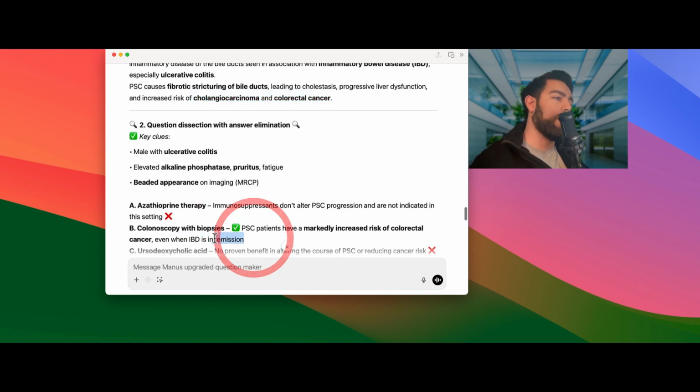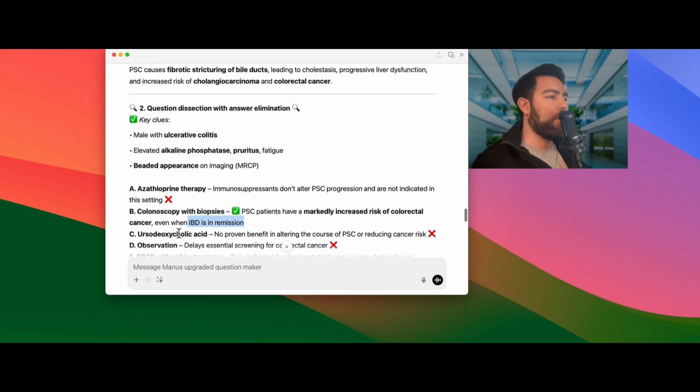So that's another way maybe to try to distract your thought process by saying, oh, the IBD is in remission, he hasn't had any episodes of ulcerative colitis. That's what they will get you. Ursodeoxycholic acid is actually not proven beneficial. Maybe some symptomatic relief, but really it doesn't alter the progression or reduce the risk of cancer.